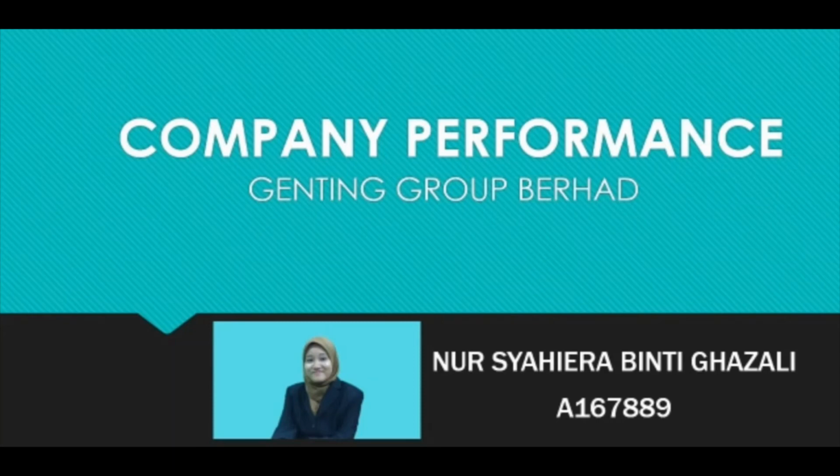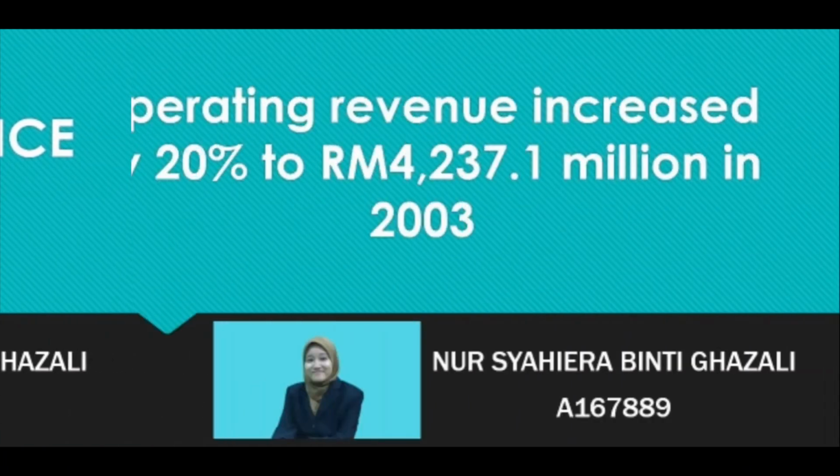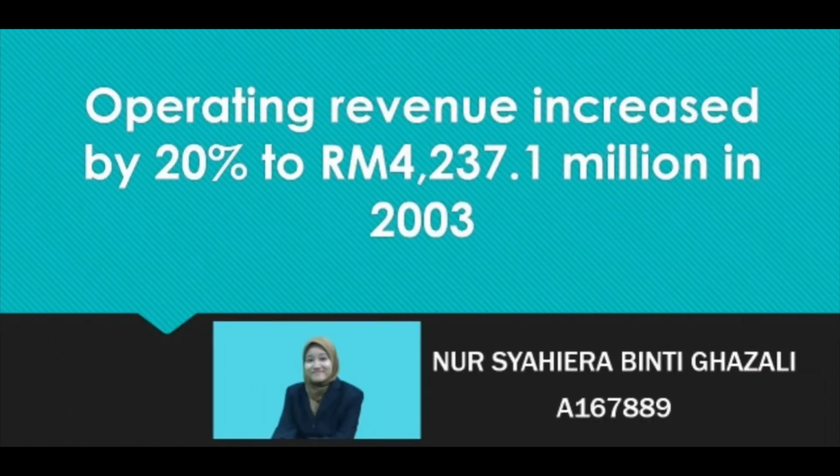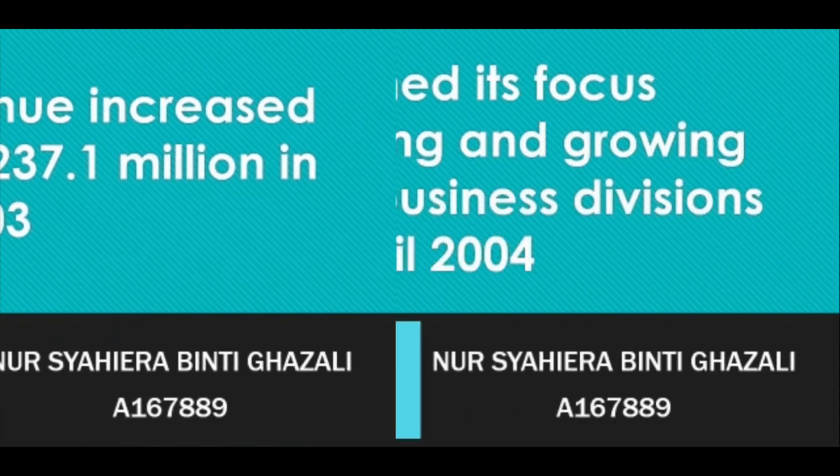Next, I will explain how the company and the industry performed post-SARS in 2004. As we can see here, the operating revenue for the group increased. This increase was mainly due to higher contributions from the power, plantations, pepper, and oil and gas divisions. However, these higher profits were offset by the lower earnings contribution from the leisure and hospitality division, and also from the share of loss from the group's indirect associate, which is Star Cruise Limited.